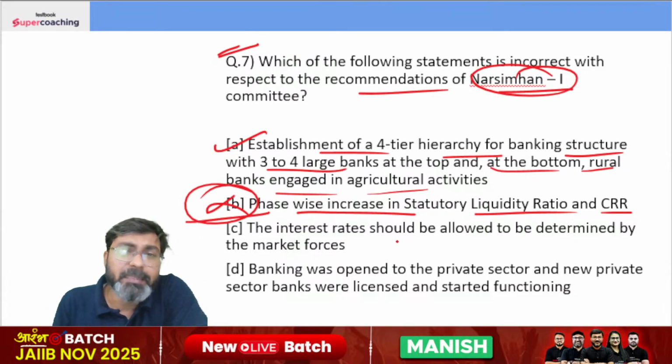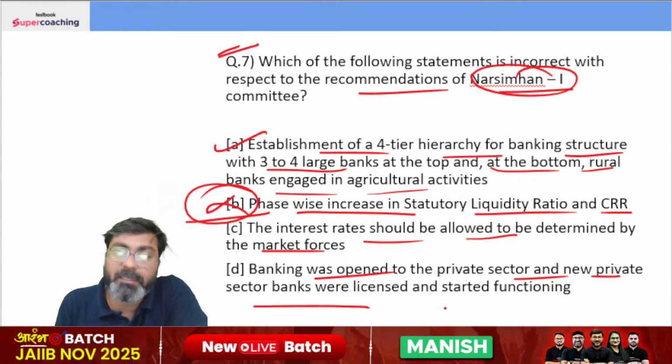इसके अलावा the committee also recommended the interest rate should be allowed to be determined by the market forces. The banking was open to the private sector and new private sector banks were licensed and started functioning. Alright, the right answer is option B.